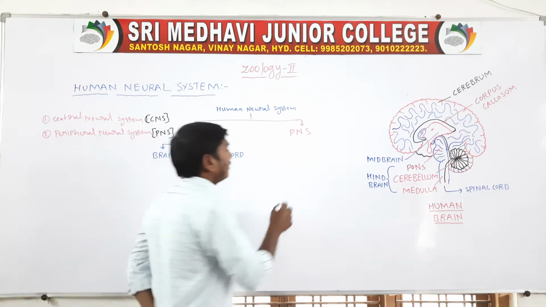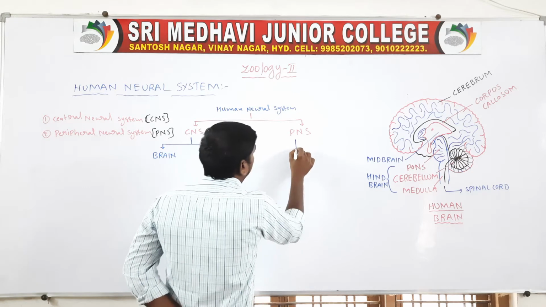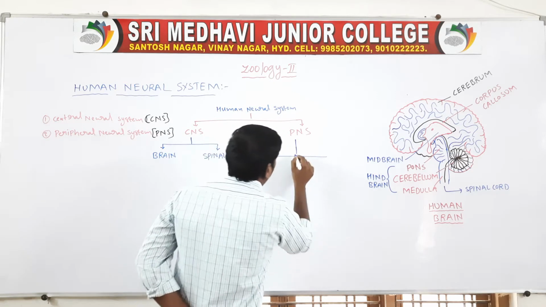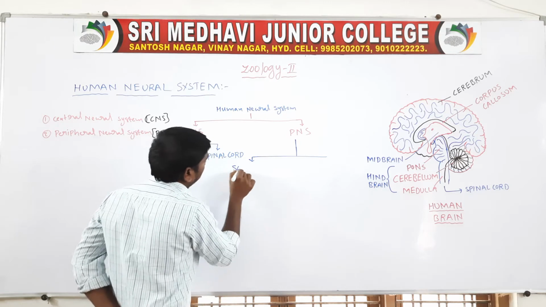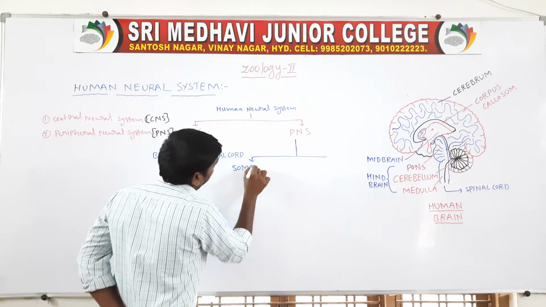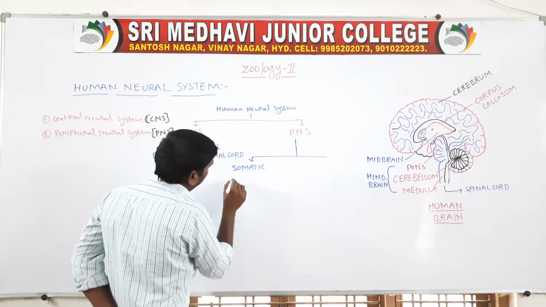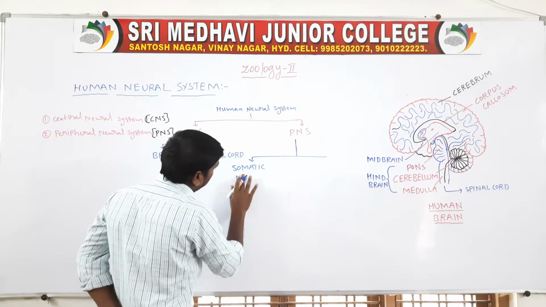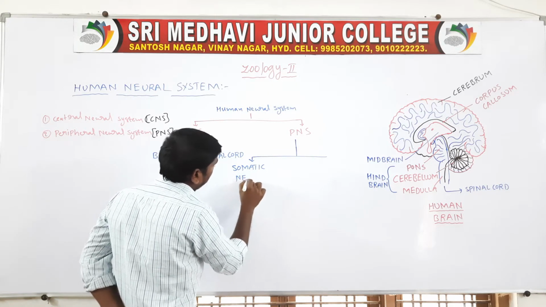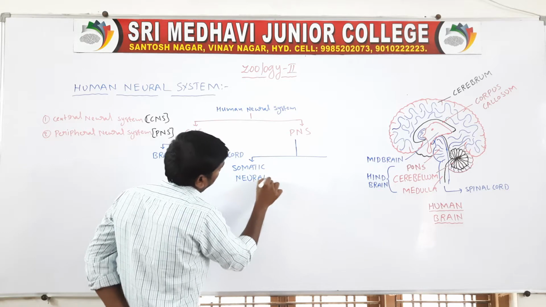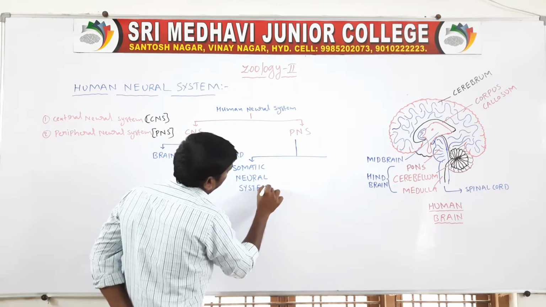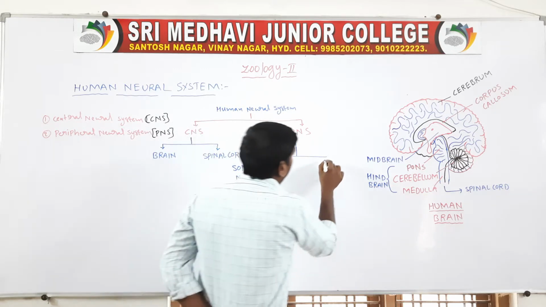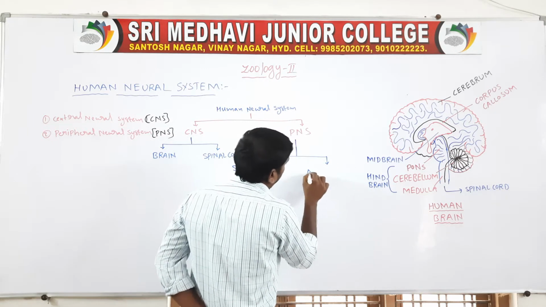The peripheral nervous system consists of the somatic neural system and autonomic neural system.